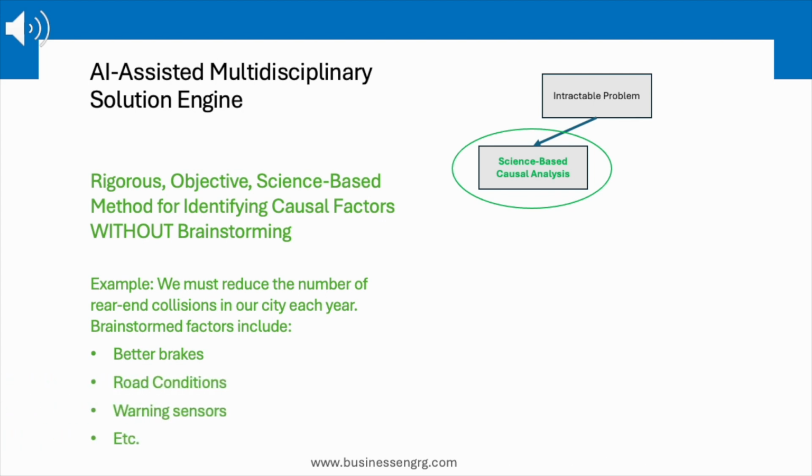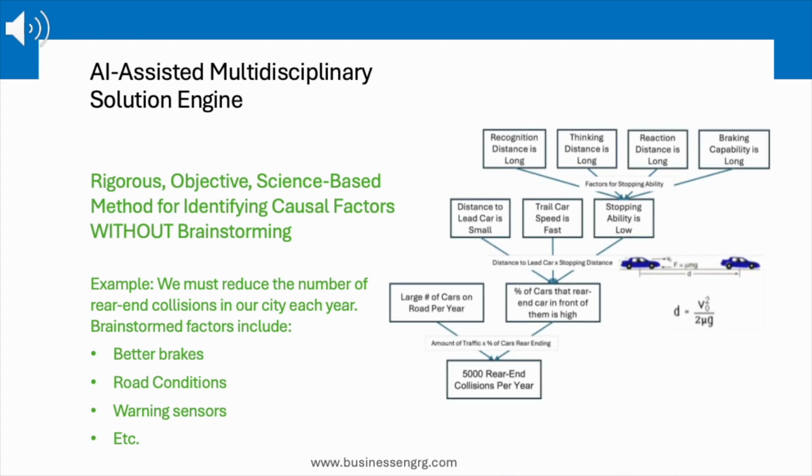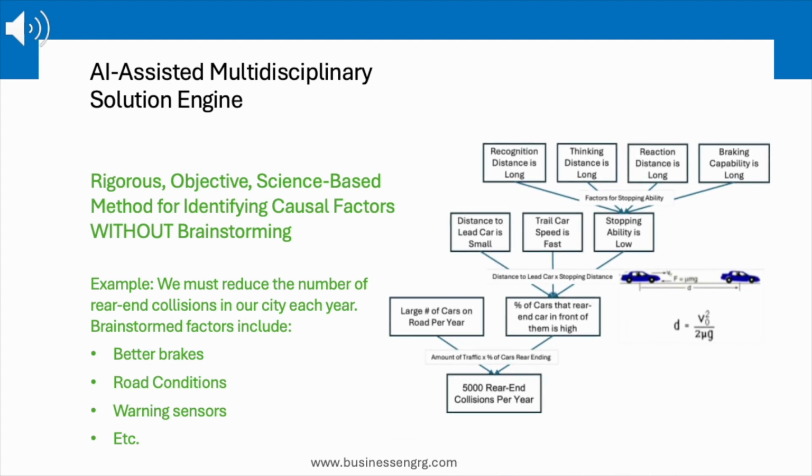As an example, here is this different bottom-up approach. We say there are two basic factors to begin with. That is, we have a large number of cars on the road times the percent of cars that rear-end the front car. For the next level, we borrow from common physics equations to identify that the distance to the lead car is small, the trail car speed is fast, and stopping ability is low.